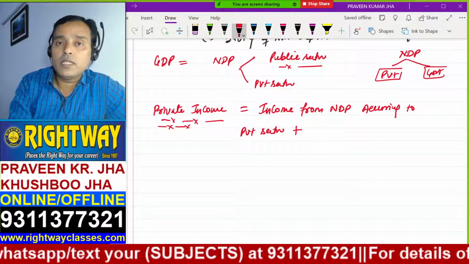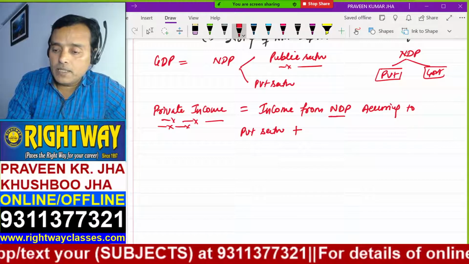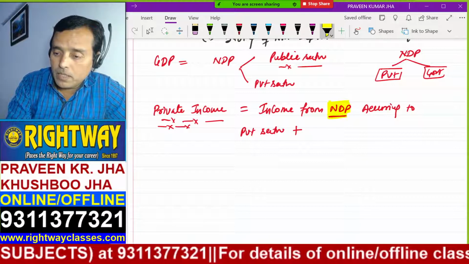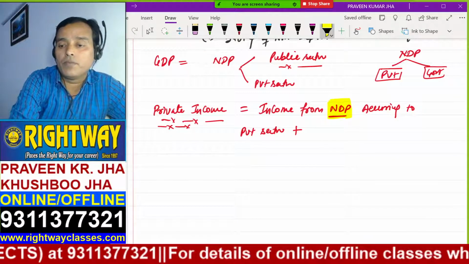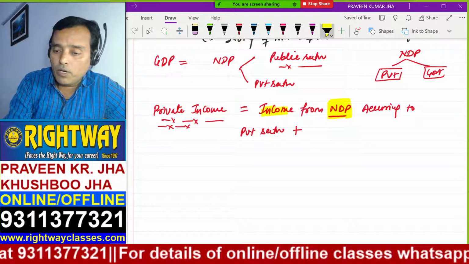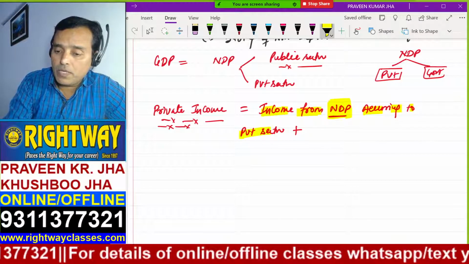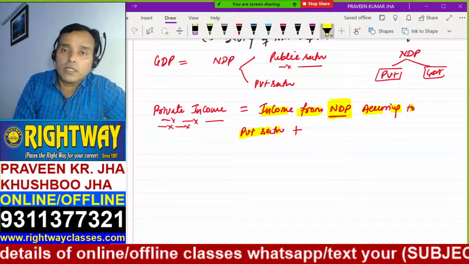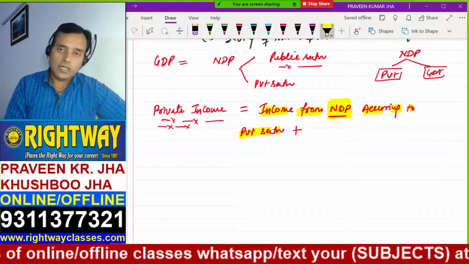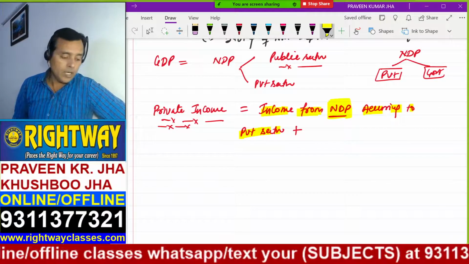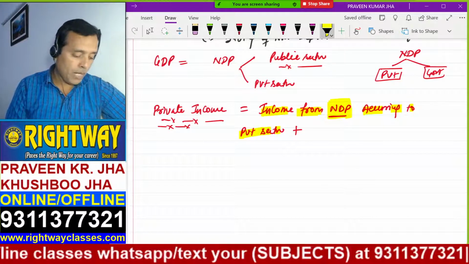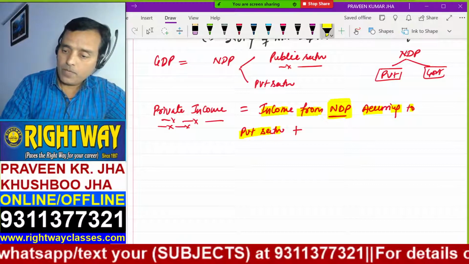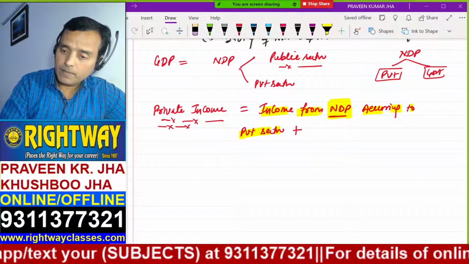But here I'm not talking about transfers, I'm talking about the NDP. Here I'm talking only about NDP. NDP is earned income. So if I'm talking about the income from NDP accruing to private sector, it means the private sector has earned this income. But some of the income is not earned. They are just transfers received from the governments. Right? So adding all those incomes makes private income. So private income equals, you will add one more thing here, NFIA.